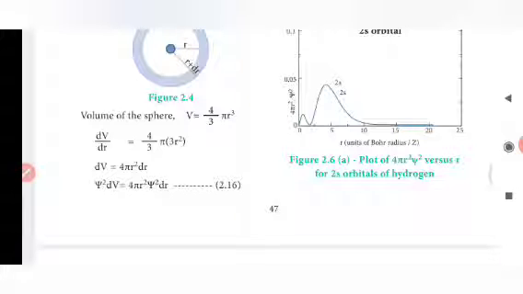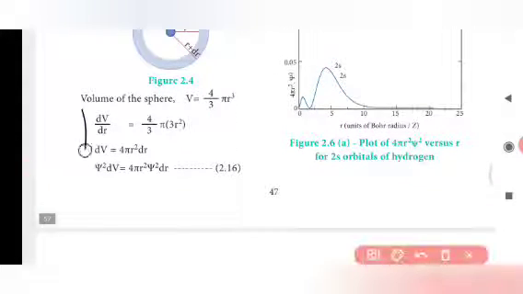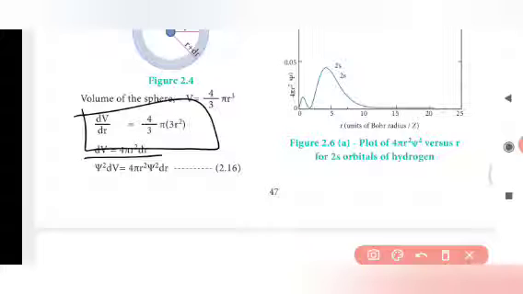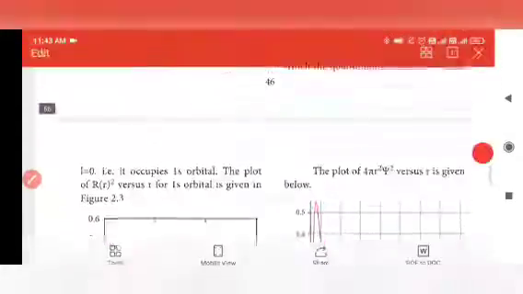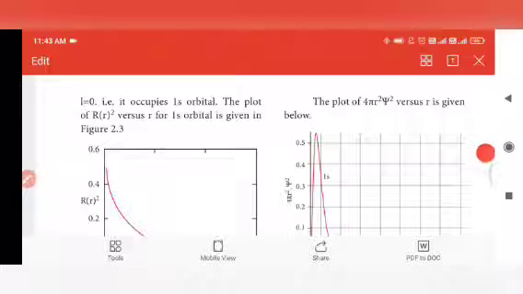By rearranging, we get dV equal to 4 pi r square dr. From that we get psi square dV equal to 4 pi r square psi square dr. The plot of 4 pi r square psi square versus r is given below.